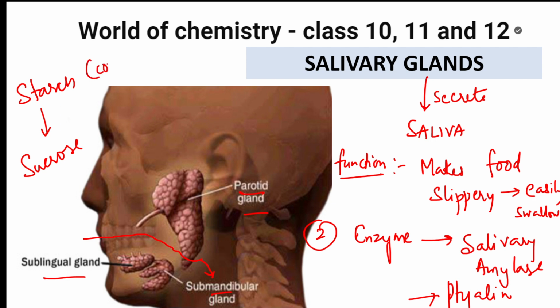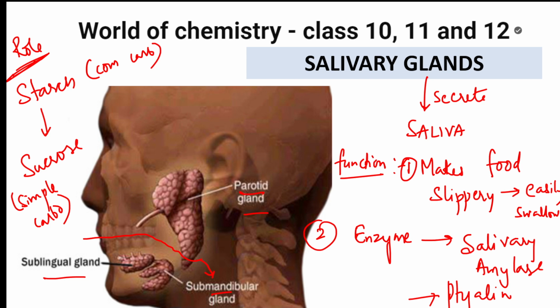Starch is a complex carbohydrate. Sugar, sucrose, is a simple carbohydrate. So in your salivary glands, the complex carbohydrate, which is a heavier particle, is broken down into smaller particles, that is sucrose, which is used for giving you energy. Is it done, students? So the salivary gland secretes saliva. Function 1 is this, function 2 is this, then the enzyme, whose main role is to convert starch into sucrose, which is used for generating energy.